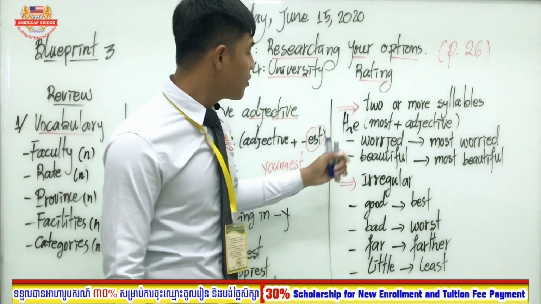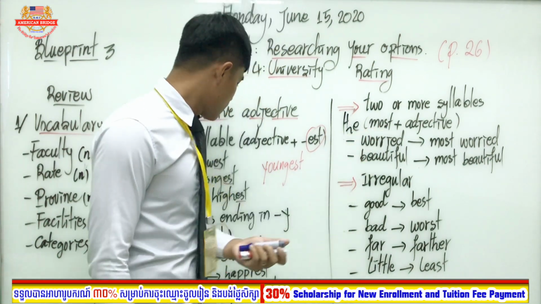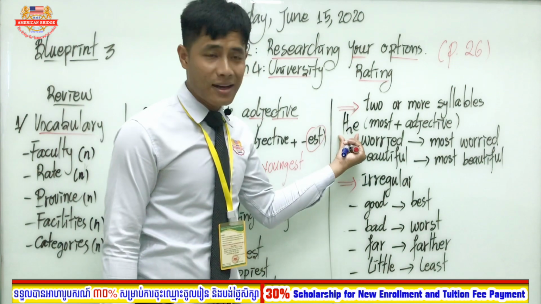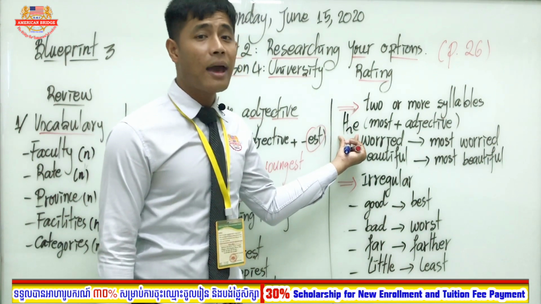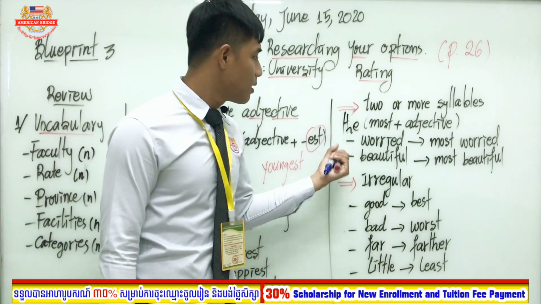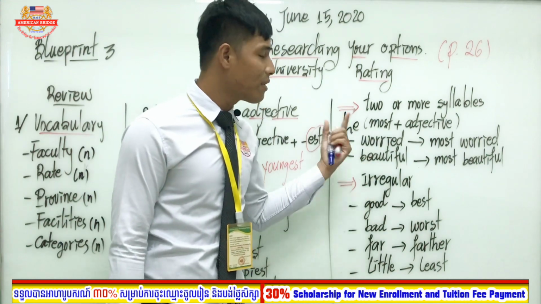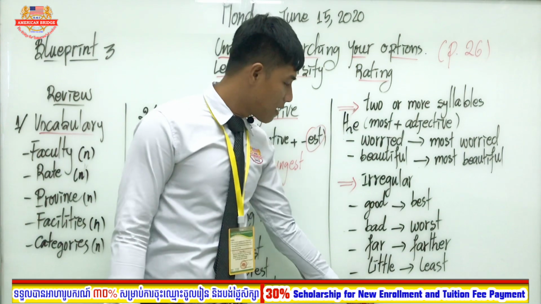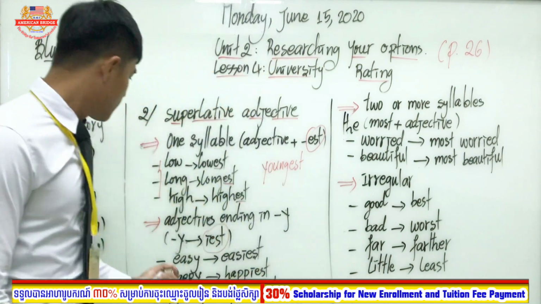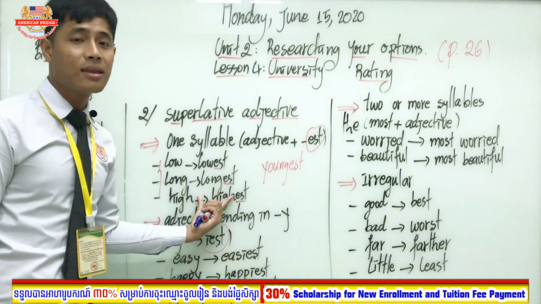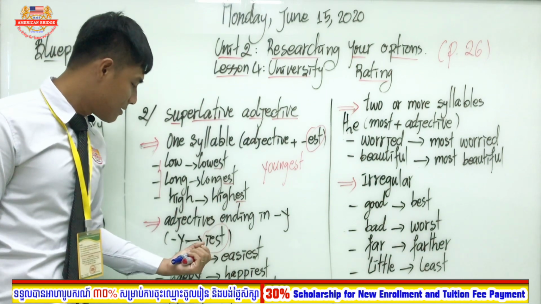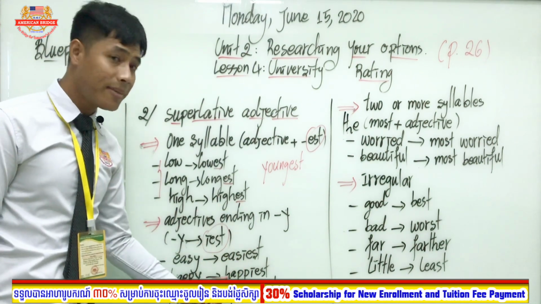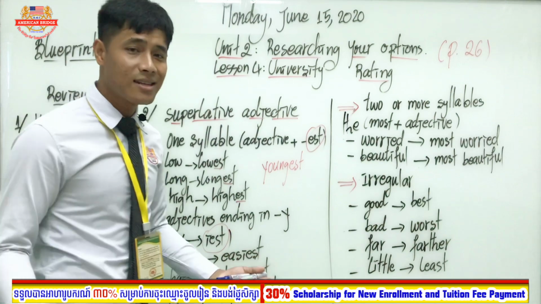But when we use the superlative adjective, we have to add the, right? The most beautiful, the most worried. Okay, the best, the worst, the farther, and the least, the lowest, the longest, the highest, right? The easiest, the happiest, the prettiest.